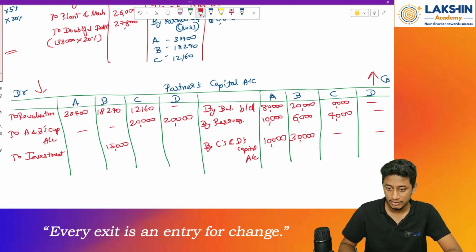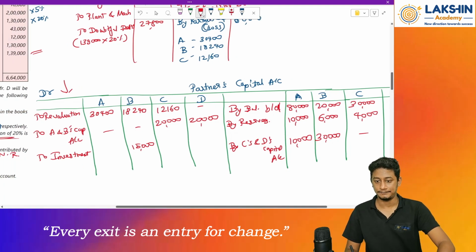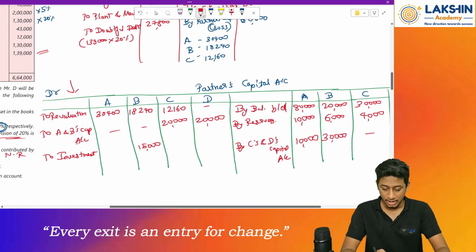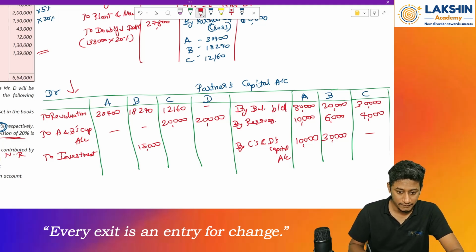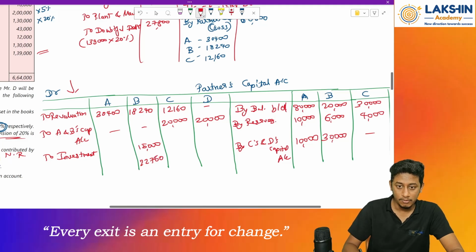This is 20,000 and this is 30,000. Okay, no fine. Now try to balance it again. 20,000 plus 66,000 plus 30,000 minus 18,240 minus 15,000. That will be rupees 22,760. So 22,760 will be transferred to loan account.